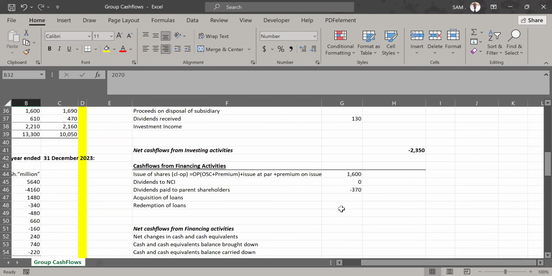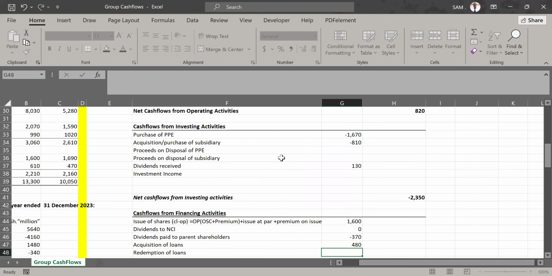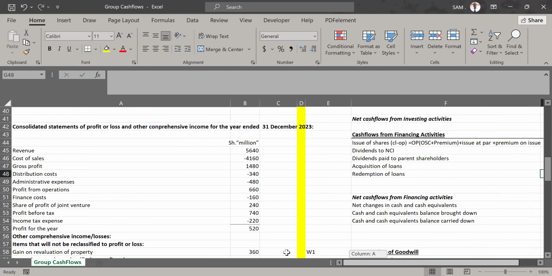Acquiring more loans is an inflow. So an inflow is a positive. We compare the closing balance in the long-term loan account with the opening. There are no adjustments to adjust that opening amount. So we just leave it at that, and we say we acquired more loans of 480. I think those are all the adjustments we're supposed to do.